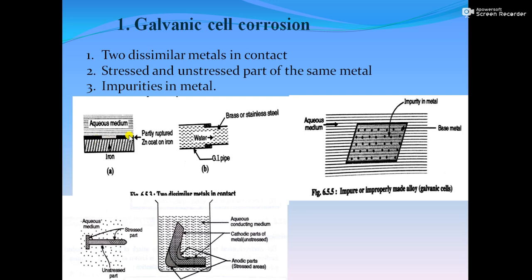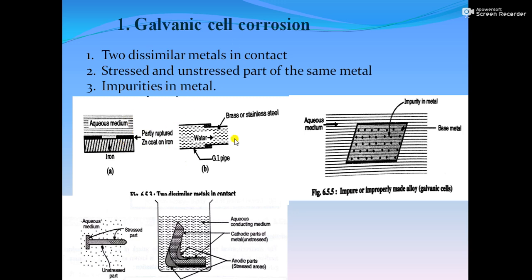In that case, as the two metals are in contact with each other, and if the zinc coating gets ruptured and there is a presence of aqueous medium, what is going to happen? As the two dissimilar metals are in contact with each other, automatically one metal is going to work as anode and the other metal is going to work as cathode depending on their activity, and electrochemical corrosion occurs.